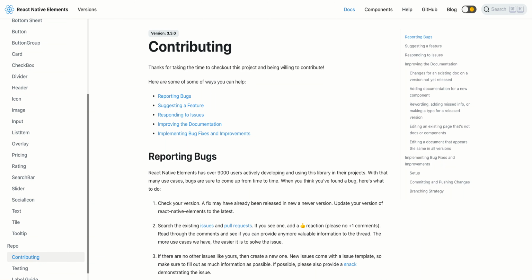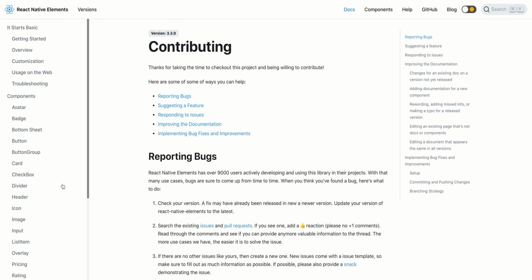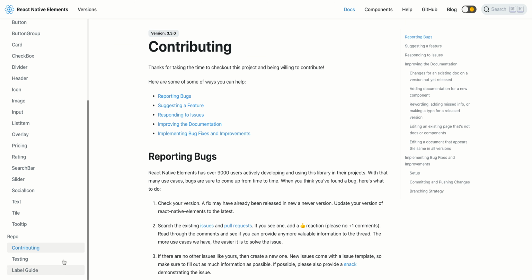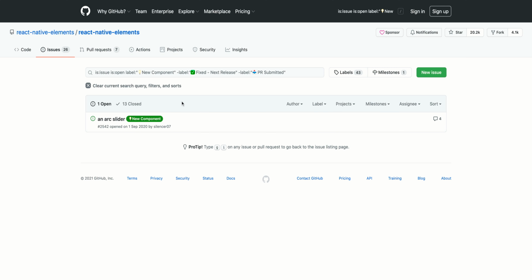Let's check if they have any ideas. Responding to reporting bugs, testing, label guiding, customization. Okay, yeah, I think this link is important. Bug fixes and improvements.